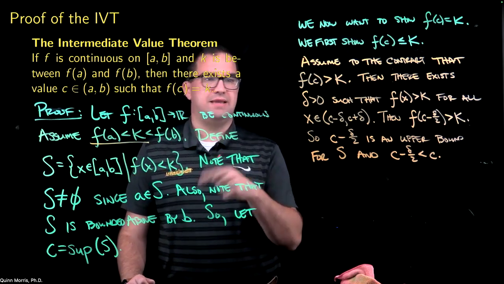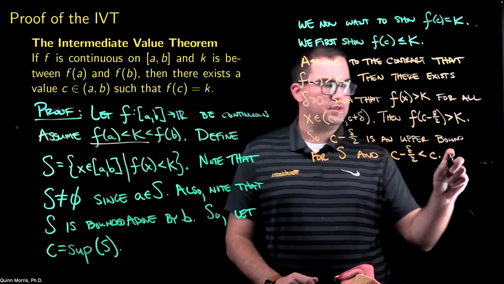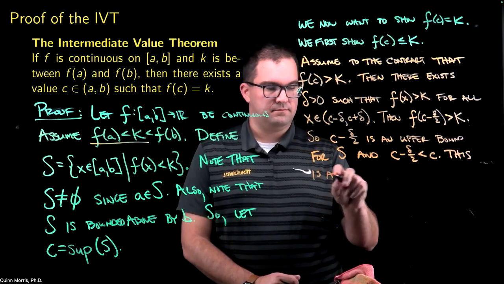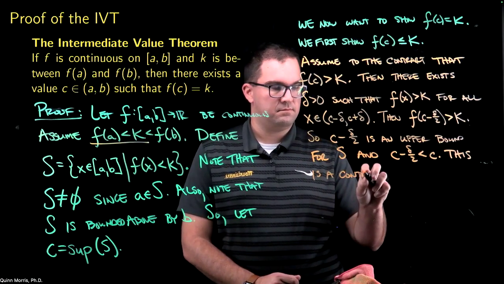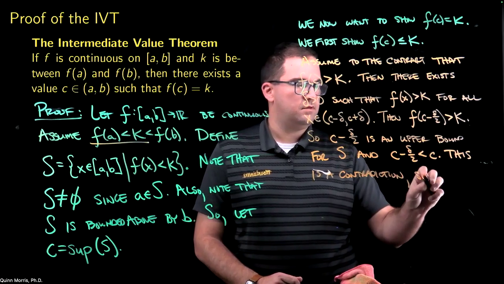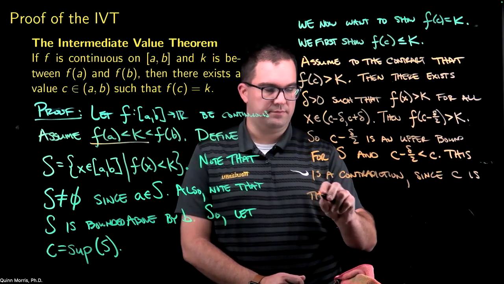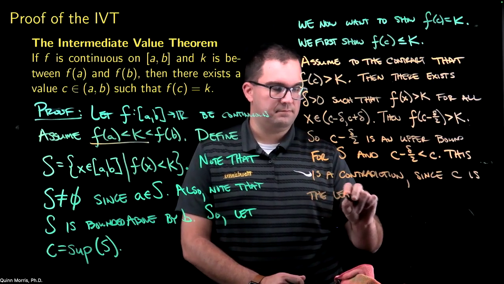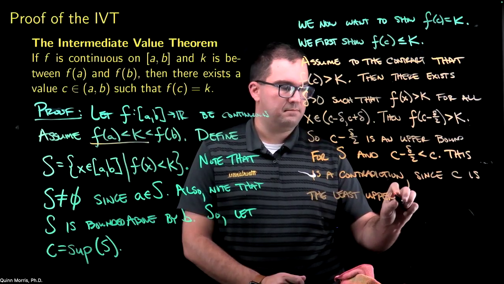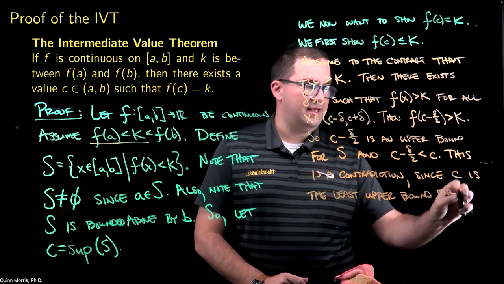So you can't possibly have another upper bound that's smaller than C. This is a contradiction, since C is the least upper bound for S.